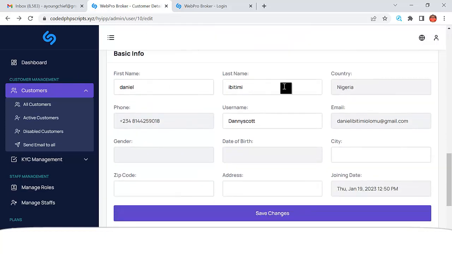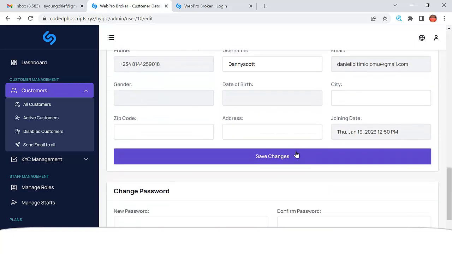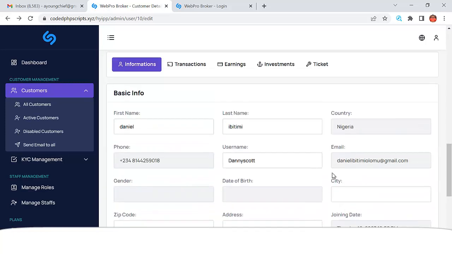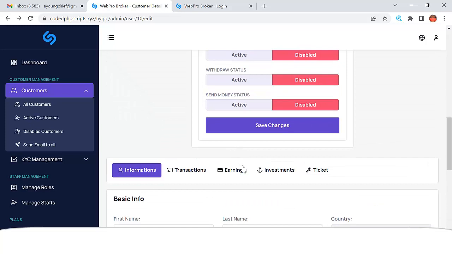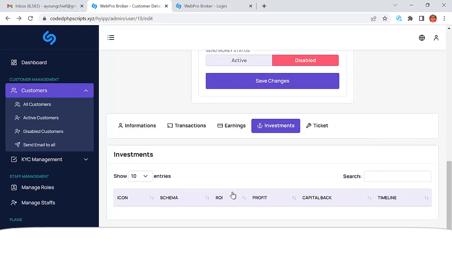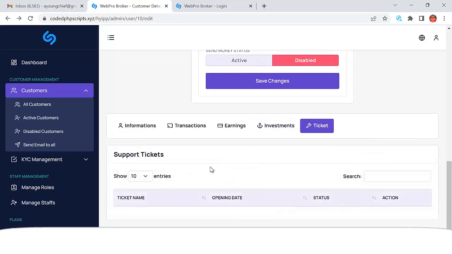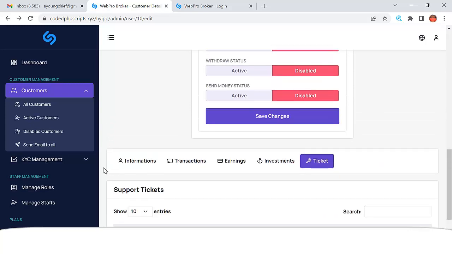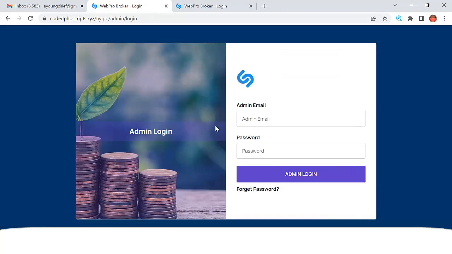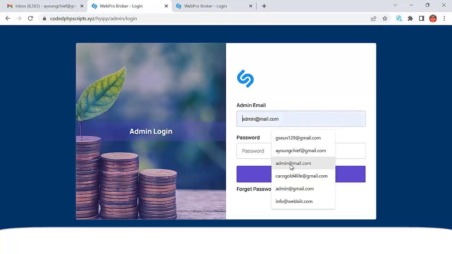So you can also see from here, admin can actually manage that person's account, right? You can change his password, you can do whatever you want to do for that person's account, and you can also see the person's investment, you can see the person's tickets, if he has sent a ticket, and you can see all of that. So if we go to active customers right here, we're going to see the active customers of this system, right? Customers who are active and then customers who are not active. So let me log back into the admin area. Let's go back to the admin.